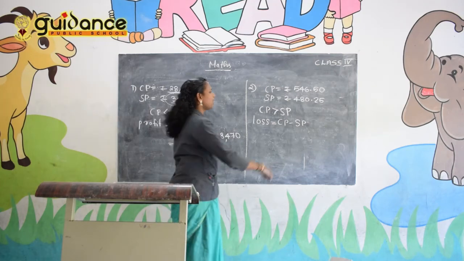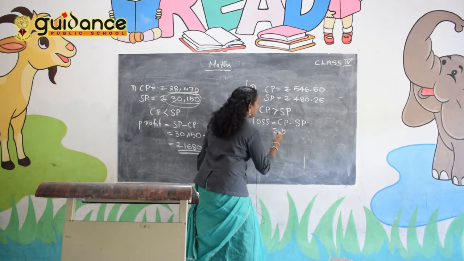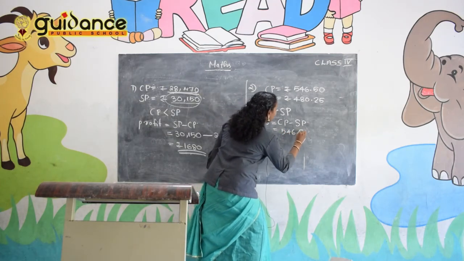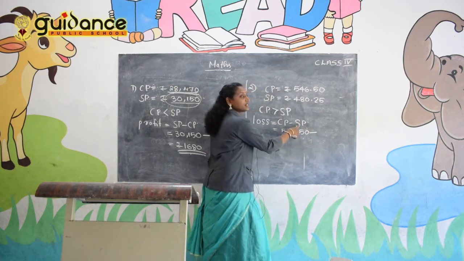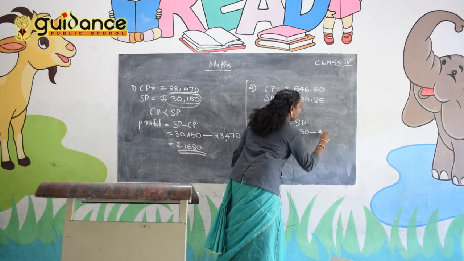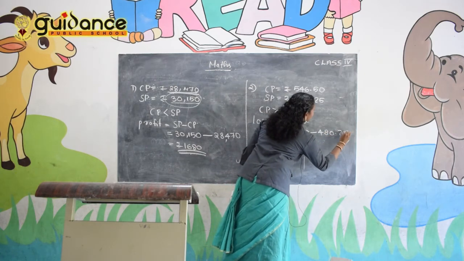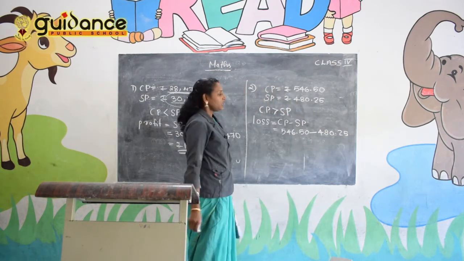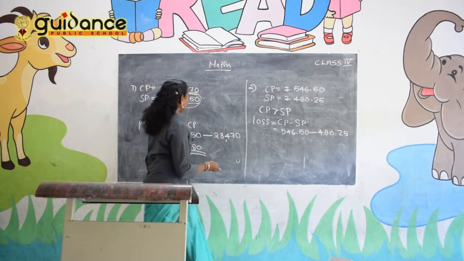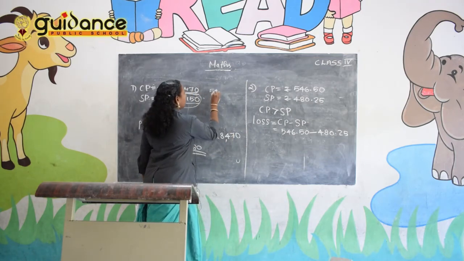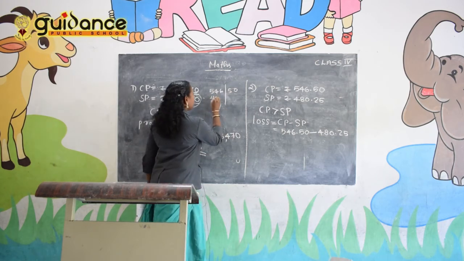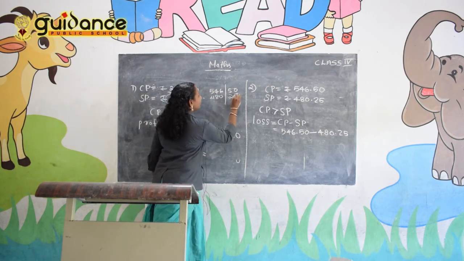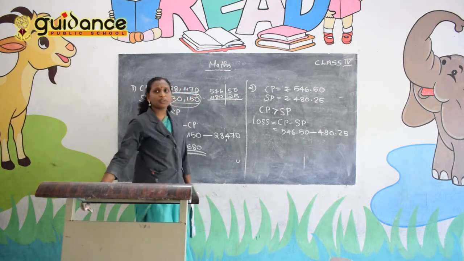So what is the cost price? 546 rupees 50 paise minus the selling price, 480 rupees 25 paise. Then subtract.